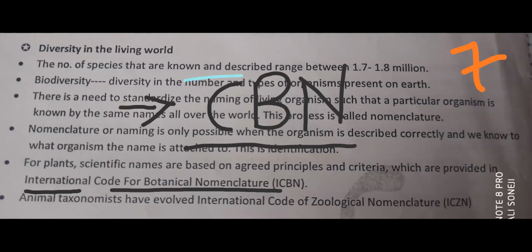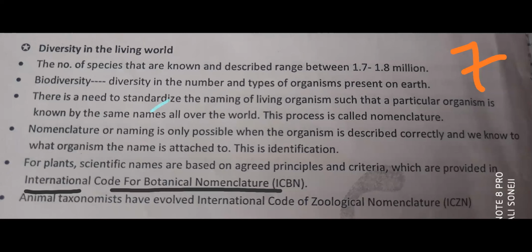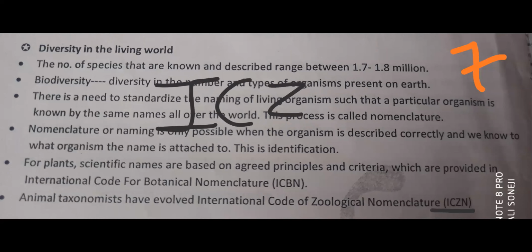In the same way, for animals also, an organization like this was developed, named ICZN, International Code of Zoological Nomenclature. These organizations, ICBN and ICZN, ensure that a name has not been used for any other organism.